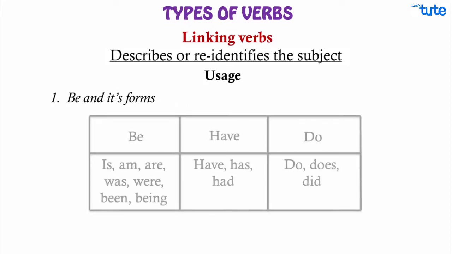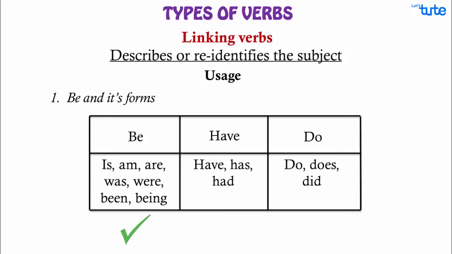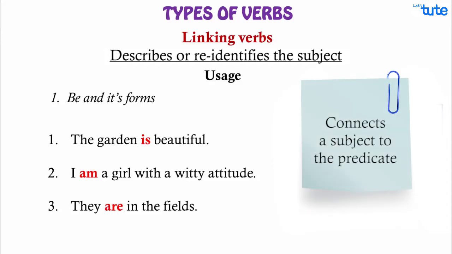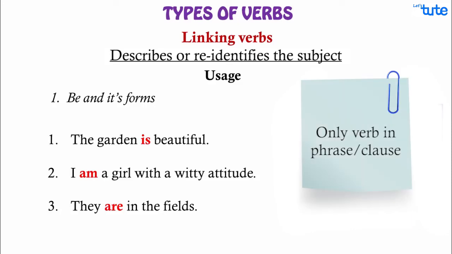Be and its forms are the only primary helping verbs that can be used as linking verbs. Other primary auxiliary verbs, that is, have and do, and their forms do not act as linking verbs. They either work as an action verb or an auxiliary verb. For example, linking verbs not only connect two words, but they can also connect a subject to the predicate. More importantly, it is the only verb in a phrase or a clause.